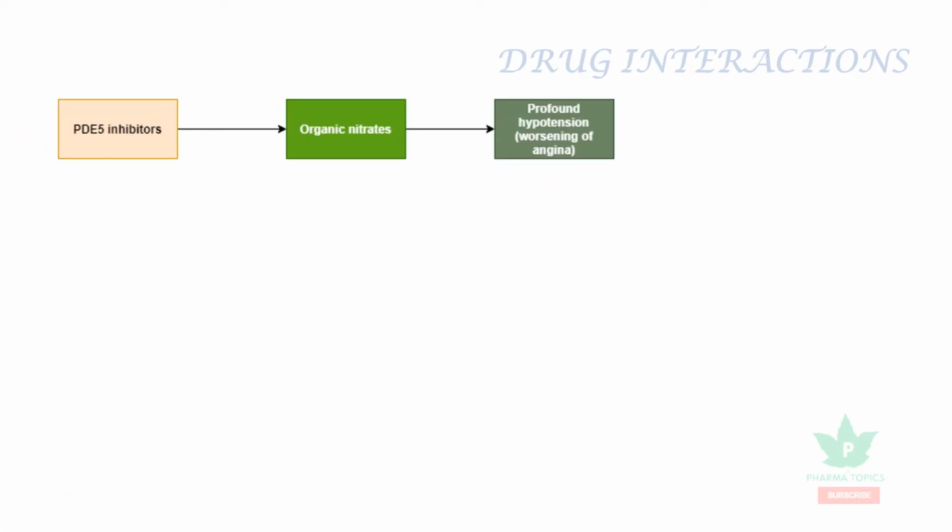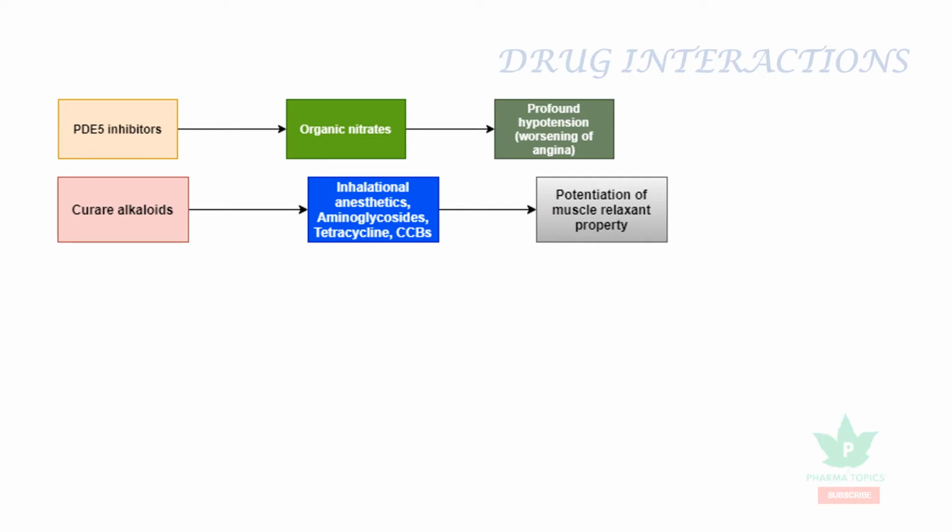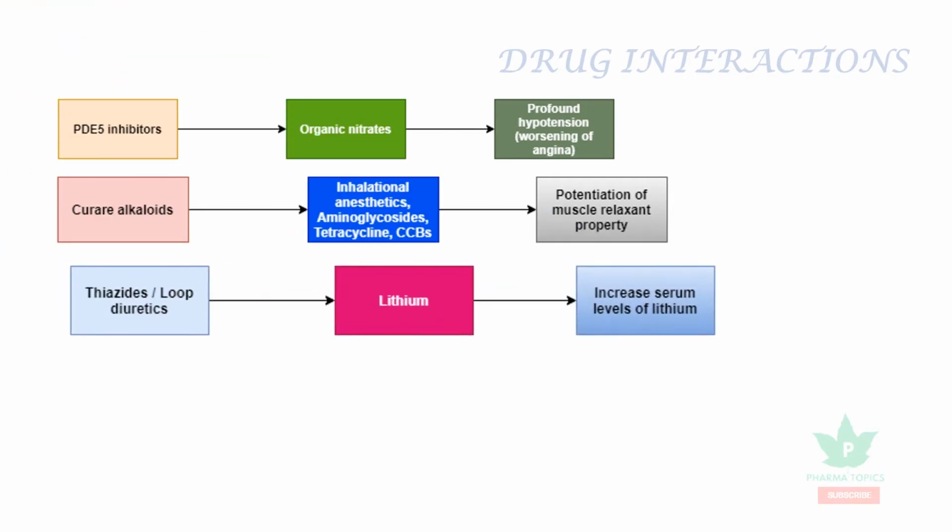The PDE5 inhibitors such as sildenafil, when administered with organic nitrates such as nitroglycerin, cause profound hypotension that may be fatal and may worsen the angina. The curare alkaloids, when combined with inhalational anesthetics or aminoglycosides or tetracyclines or calcium channel blockers, cause potentiation of the muscle relaxant property. The thiazides or loop diuretics, when combined with lithium, increase the levels of lithium.